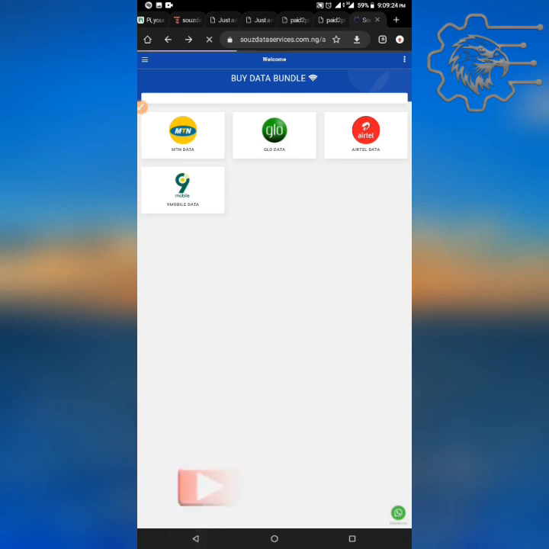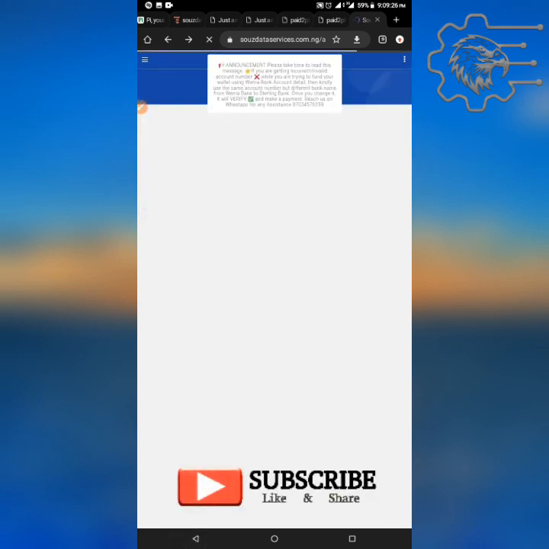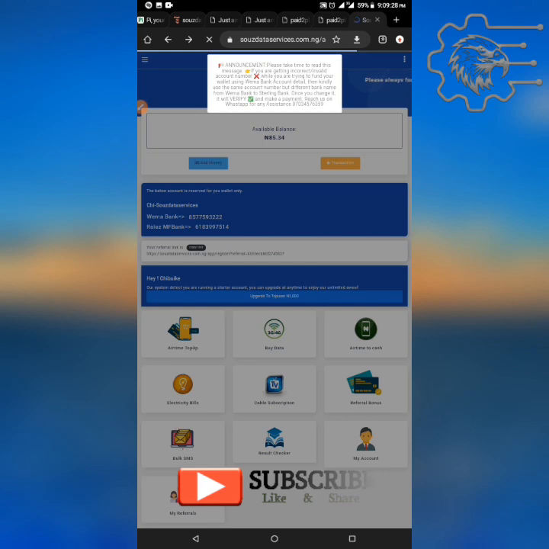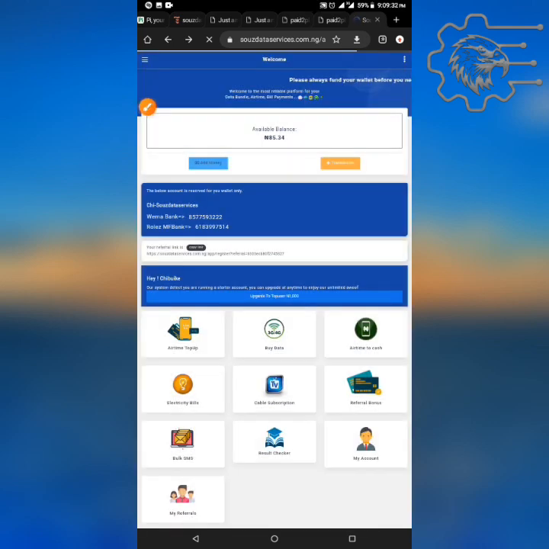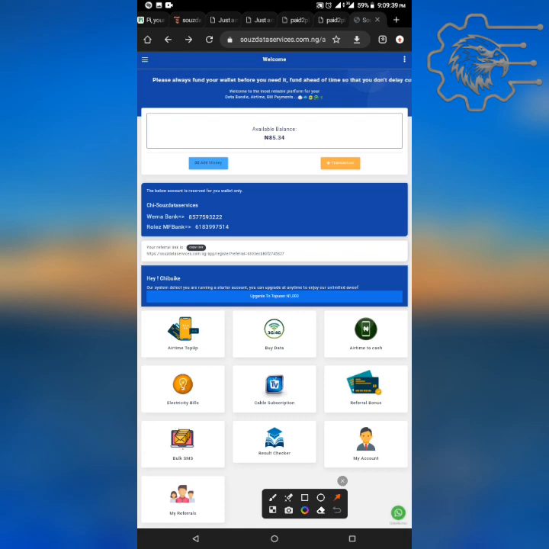Alright, so let's go back to the home page. Make sure you read this message whenever you open this page, and you can add money to your account, and it's totally free. You can add money here just by transferring to any of these account numbers. Once you open, the account number will be given to you automatically, and when you transfer to them, it will reflect here.